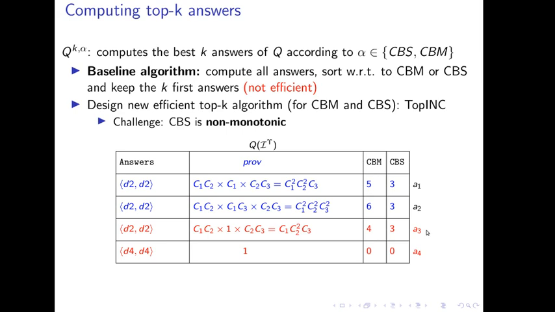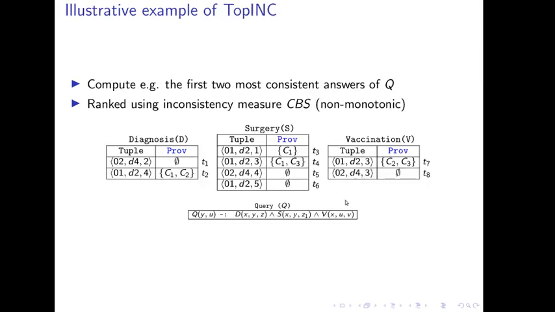Example of top 2 answers that are the most consistent answers, either with CBM or CBS measures, are a4 with inconsistency degrees 0 by CBM and CBS and a3 with inconsistency degrees 3 and 4 for CBS and CBM respectively. In the following, we illustrate TopINC running on the same example as in the previous slide.